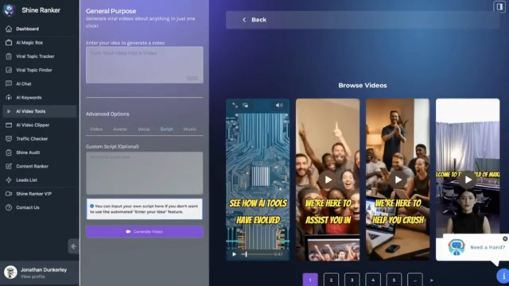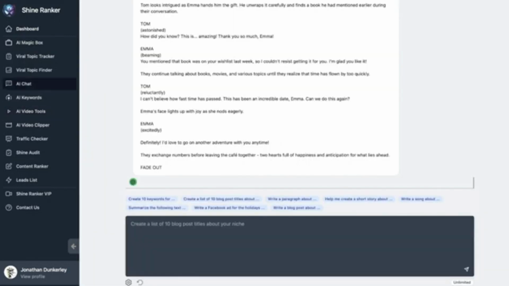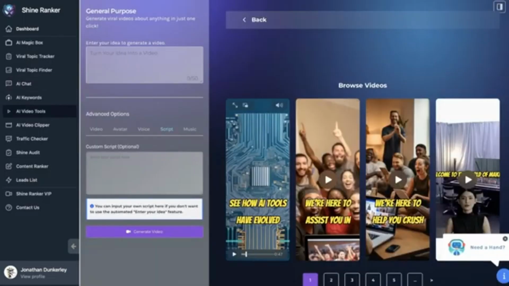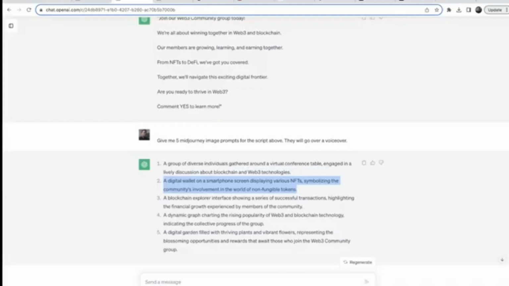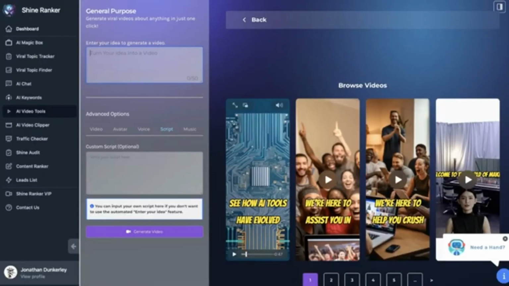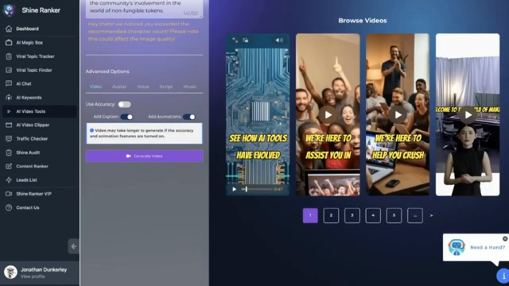Now we're going to go over here to AI video tools. We're going to grab a few things from ChatGPT because we've already generated them for our example. But if you wanted to, you could always go to the AI chat right here and type in the same exact things that we put into ChatGPT. This is ChatGPT 4, and it is included with Shineify. So now I'm going to grab my idea prompt. This is what I put into Midjourney. I'm going to grab this idea prompt and put it into Shineify, and I'd paste that right here in the idea generation tab. Now we can go through all the different options.